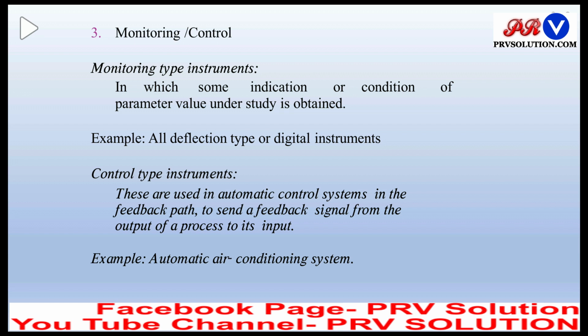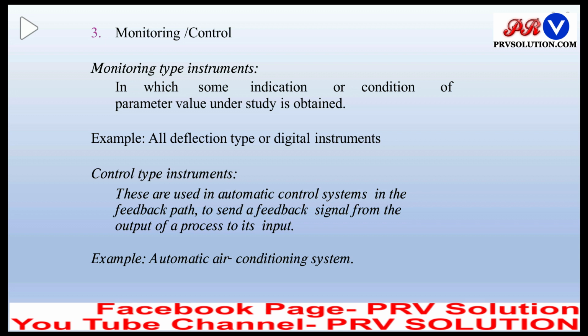The third type of instruments are monitoring and control type. In monitoring type instruments, some indication or condition of the parameter value under study is obtained. We will only see some indication of the measurement. Examples are deflection type or digital instruments. In the deflection type, we can see the indication of the pointer moving on the scale. So this is the monitoring type of instruments.